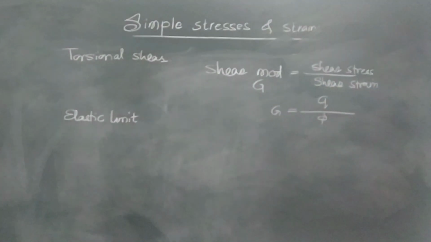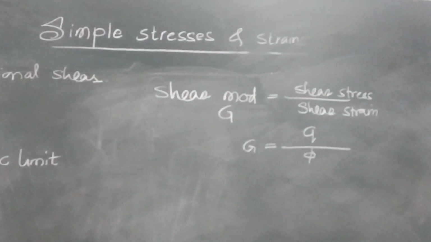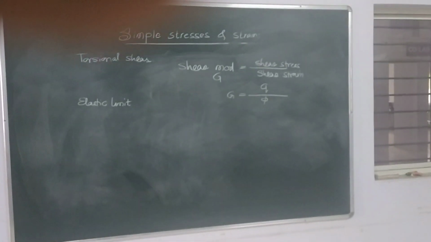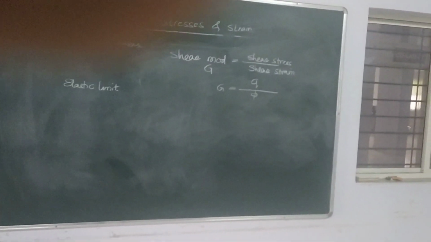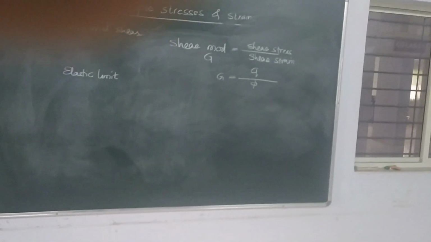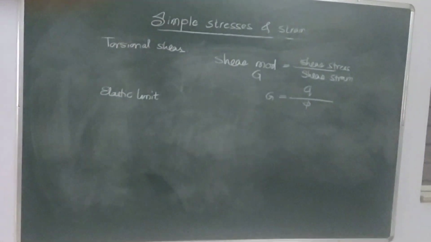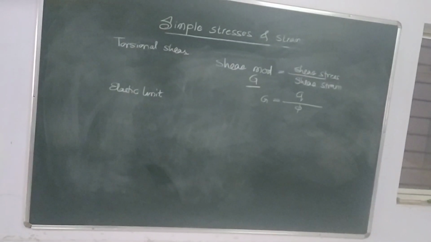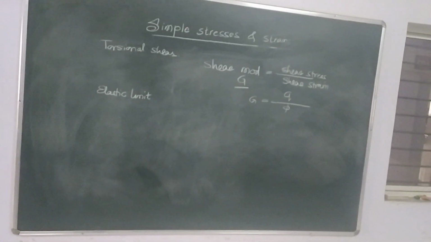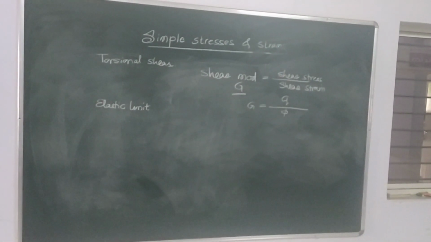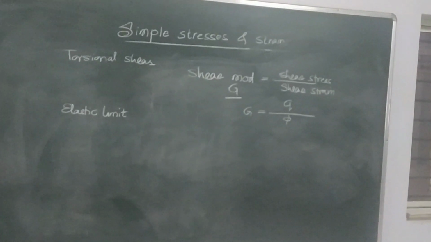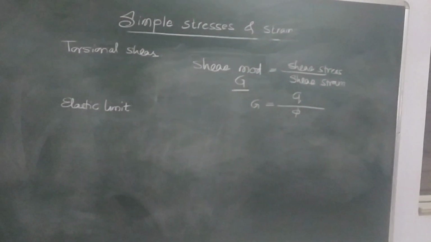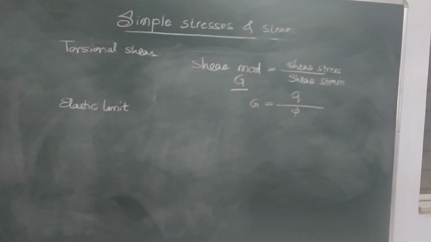Another concept is torsional shear stress. When a body is loaded within its elastic limit, the ratio of shear stress and shear strain is constant. This constant is known as shear modulus G, or this shear modulus is also called modulus of rigidity. So, modulus of rigidity is nothing but shear stress upon shear strain, or Q upon phi. This phi is nothing but shear strain.